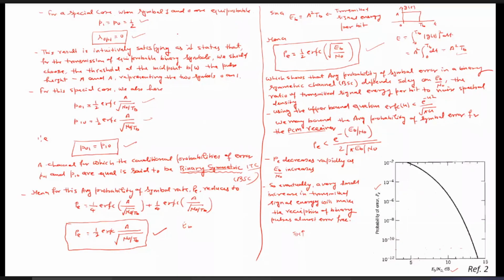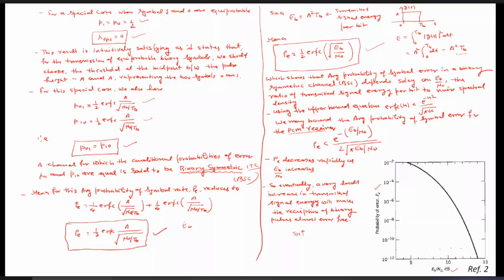More study about the BSC, binary symmetric channels, you will do in a higher semester, in the information theory subject. Although there is a little portion related to information theory in module 5, module 4, the concept of BSC is not there. So you will study it in that subject, when we study information theory in detail.